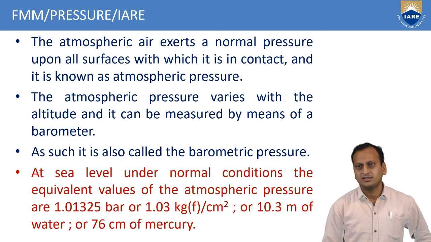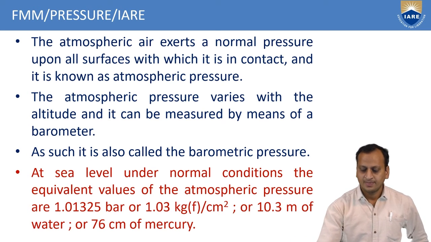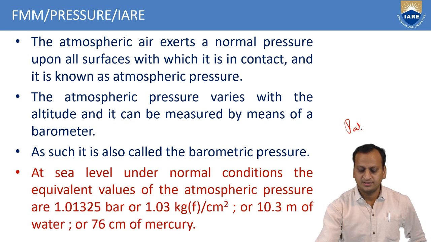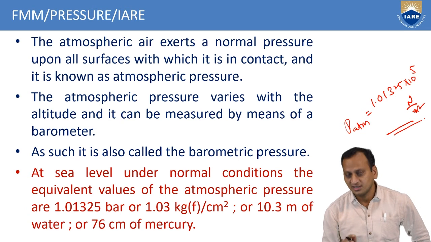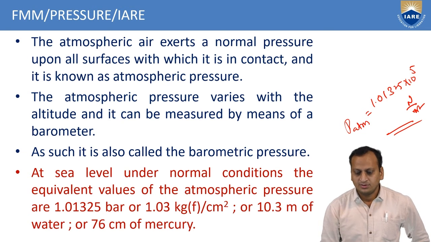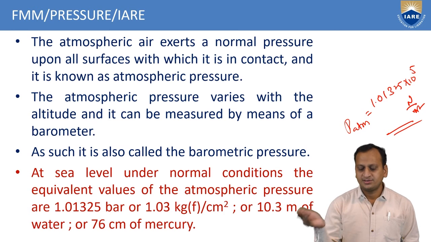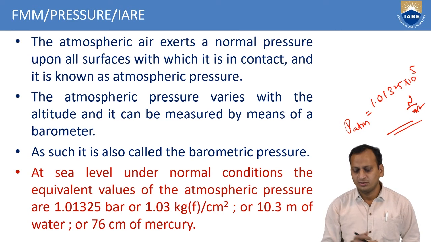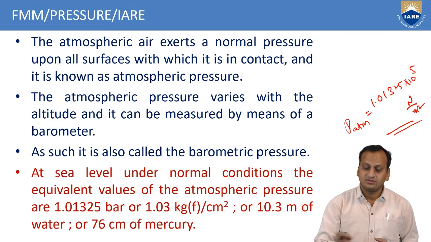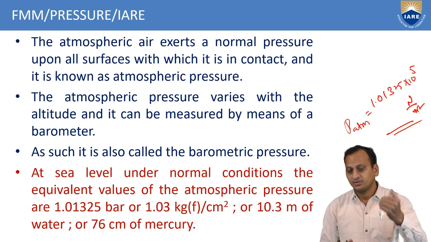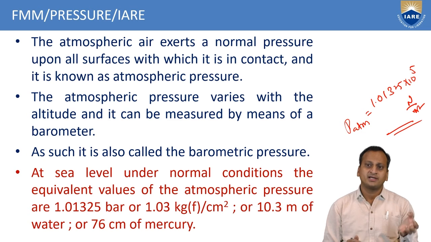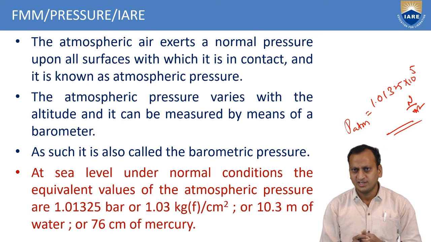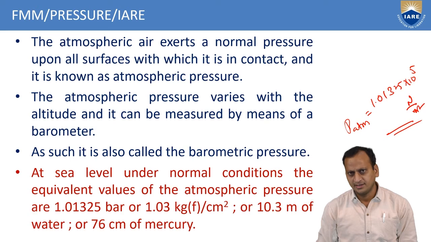At NTP conditions, the atmospheric pressure can be considered as 1.01325 bar, or 1.01325 into 10 power 5 pascals, Newton per meter square. This is the atmospheric pressure we generally consider. If the pressure is greater than this, it is called gauge pressure. How much the pressure is greater than this value, and how much is lower than this, can also be measured with the help of vacuum gauges. They are also mechanical gauges.